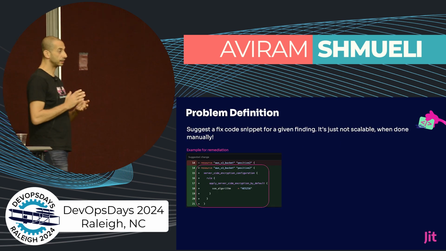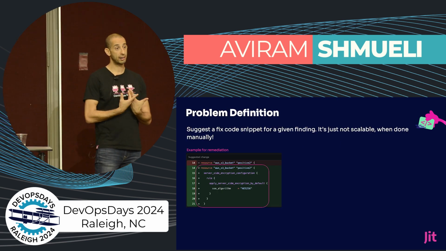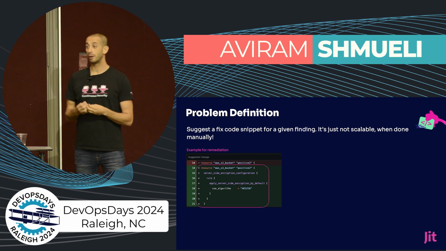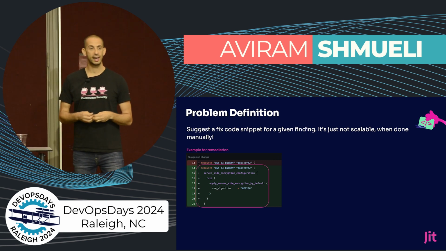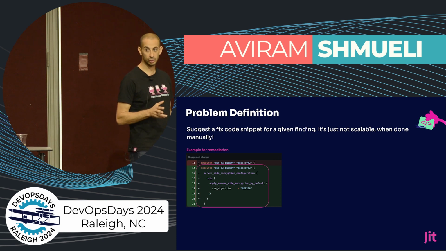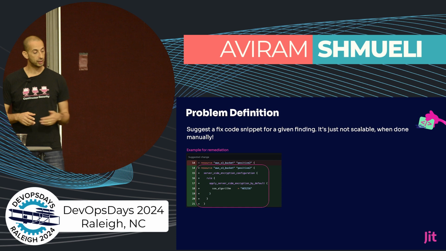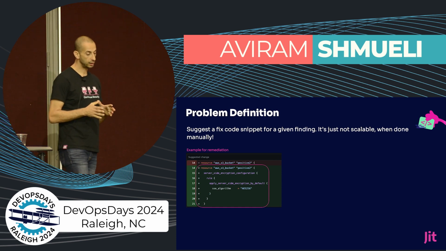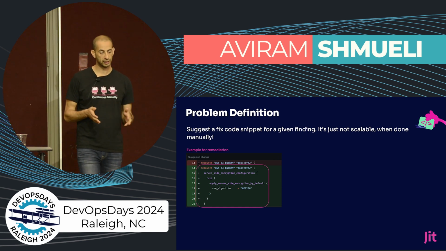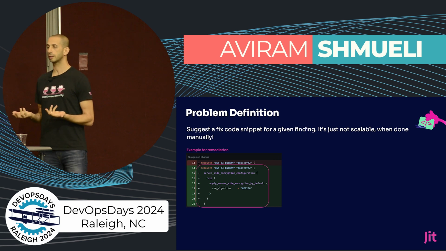So just to define the problem, we want a way to know how to remediate an infrastructure as code misconfiguration automatically, which is pretty amazing. In this example, you see there is an S3 bucket defined here, but it has no encryption.